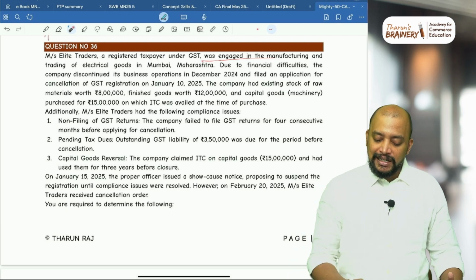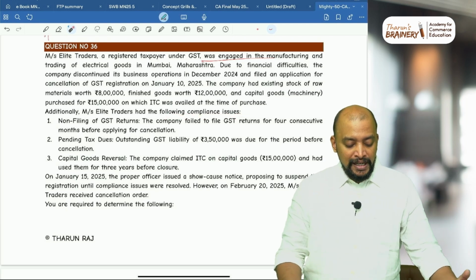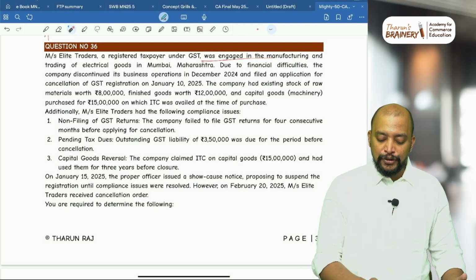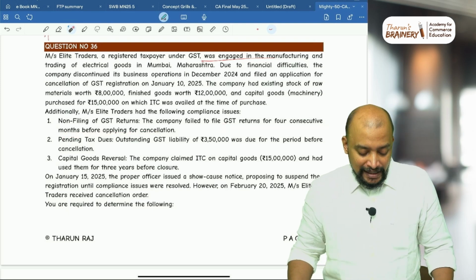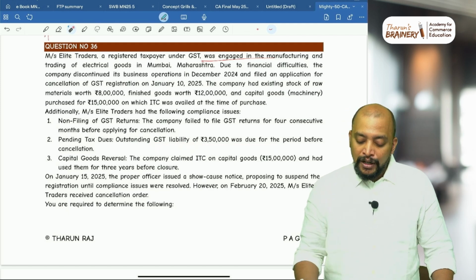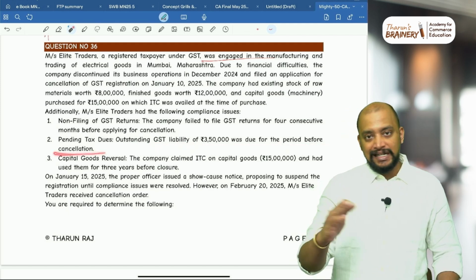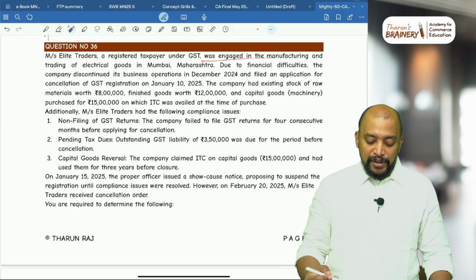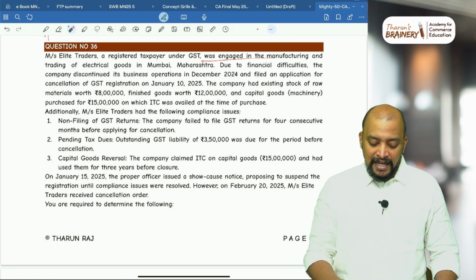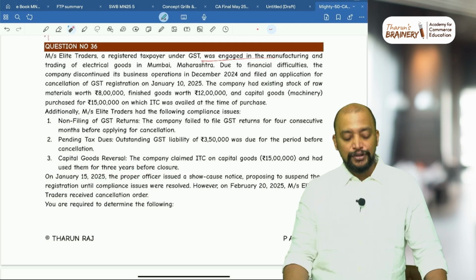And additionally, Elite Traders had the following compliance issues. Non-filing of GST returns. The company failed to file GST returns for 4 consecutive months before applying for cancellation. Pending tax dues, outstanding GST liability of 3,50,000 was due for the period before cancellation, so they have to pay some tax. Capital goods reversal, the company has claimed ITC on capital goods, this 15 lakhs, and has used them for 3 years before the closure.